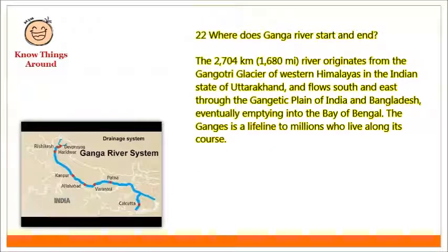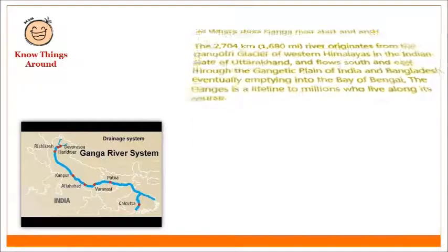Where does Ganga River start and end? The 2,704 kilometer river originates from the Gangotri Glacier of the Western Himalayas in the Indian state of Uttarakhand and flows south and east through the Gangetic Plain of India and Bangladesh, eventually emptying into the Bay of Bengal. The Ganga is a lifeline to millions who live along its course.